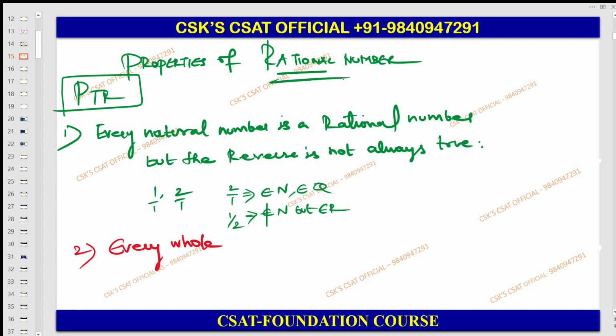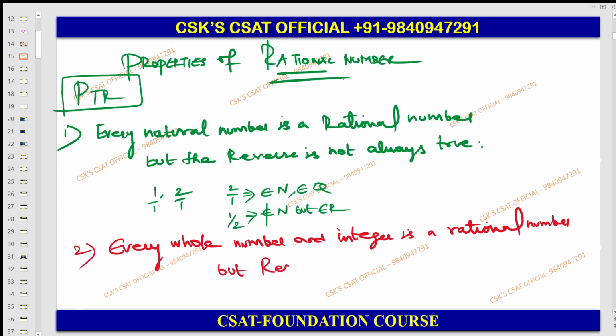Every whole number and integer is a rational number. But the reverse is not always true. Reverse is not always true. So please take this kind of thing in your notes.